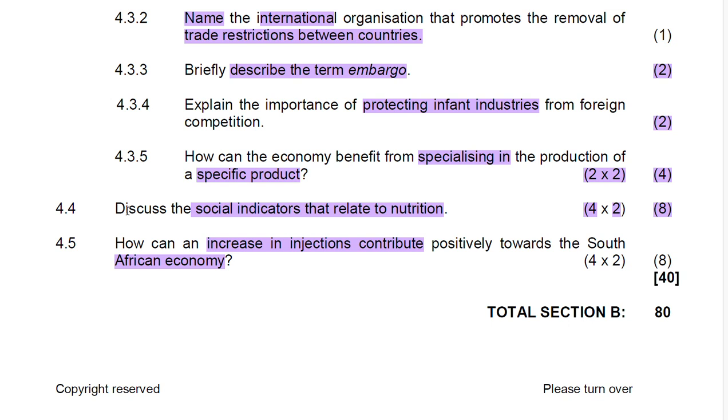Now, before we even dive into the solution, I want to give you more background, preparing you for questions of a similar nature. Then we'll look at the solution together. I will then brief you in terms of what we have in the solution. But obviously, I want us to first understand. So let us broaden 4.4 and understand more about the social indicator that relates to nutrition before we go to the solution.